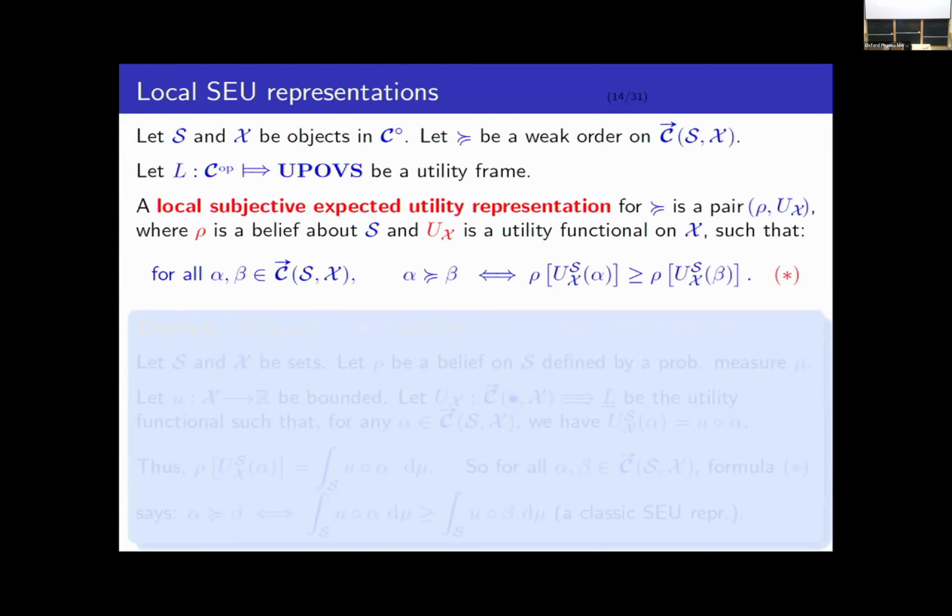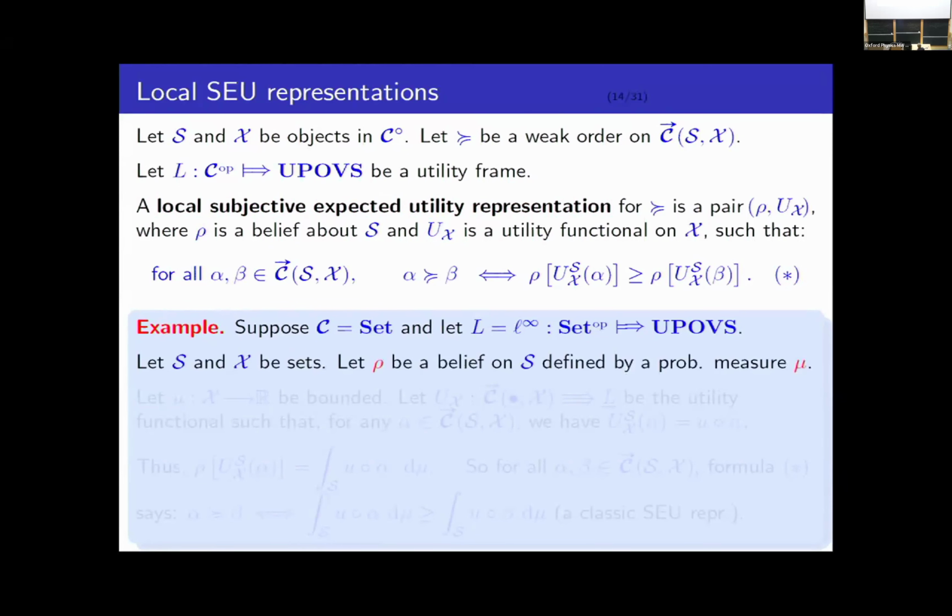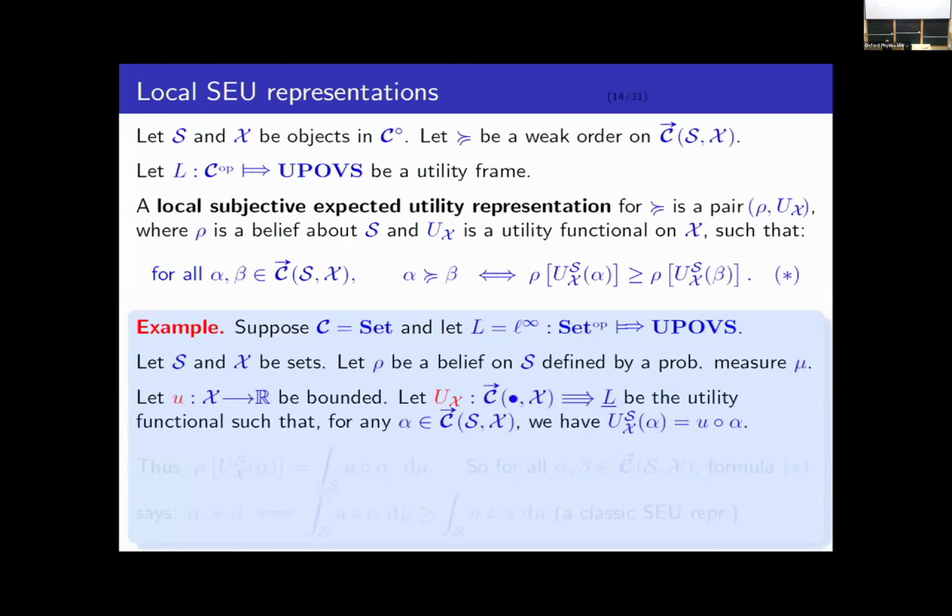Okay, so let's see what that looks like in our favorite example. Suppose we're in the category of sets, and L, the utility frame, is the L infinity functor. Let S and X be two sets. Let rho be a belief on S defined by some probability measure mu, like I talked about on the previous slide. Let U be a bounded real valued function on X, which defines a utility functional, U_SX, by precomposition, like I discussed earlier.